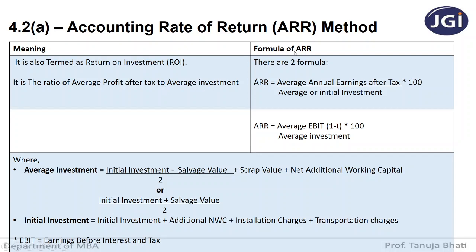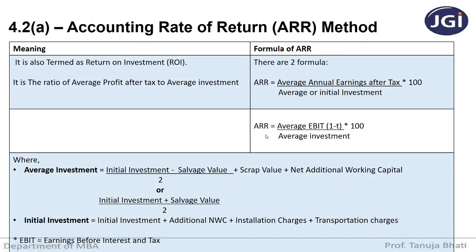So what is the formula for accounting rate of return? We can use two formulas depending upon the availability of the particular information in the problem. You all can use either of these formulas. The first formula is average annual earnings after tax divided by average or initial investments into 100.